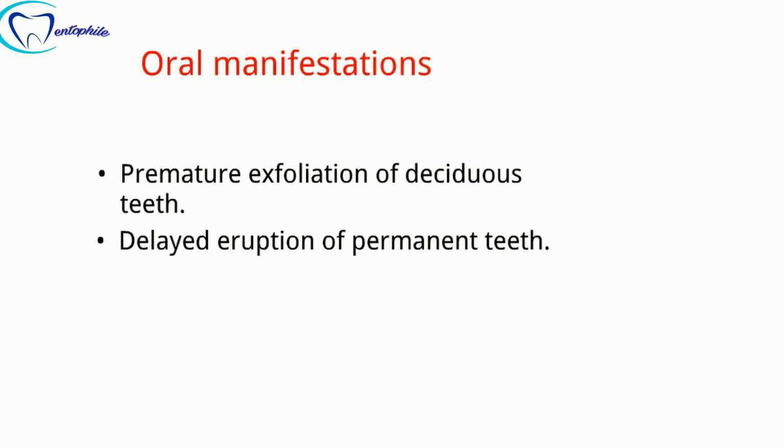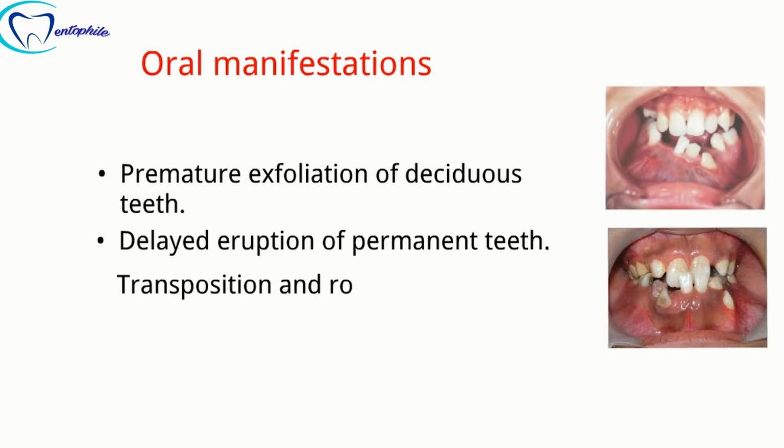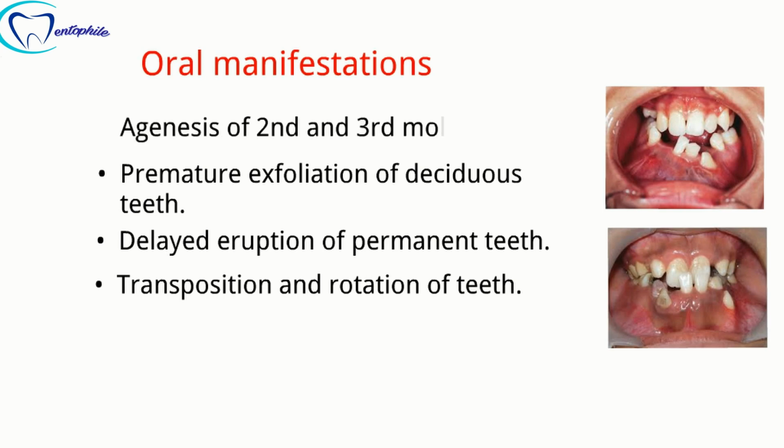As the cystic lesion grows and expands, it usually results in displacement of teeth in the oral cavity, resulting in misalignment, transposition or rotation of teeth, and hence malocclusion. Furthermore, it also causes the agenesis of second and third molars in the oral cavity and resorption of roots of the existing teeth.